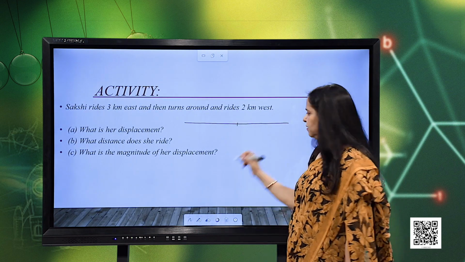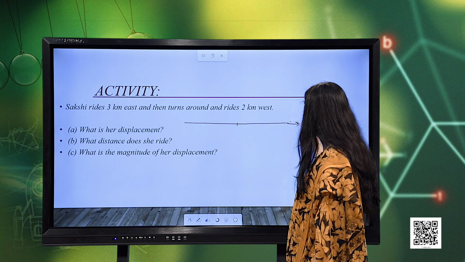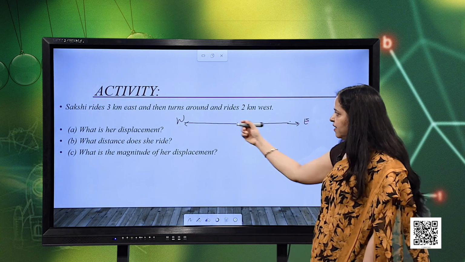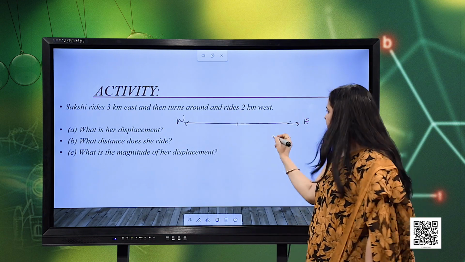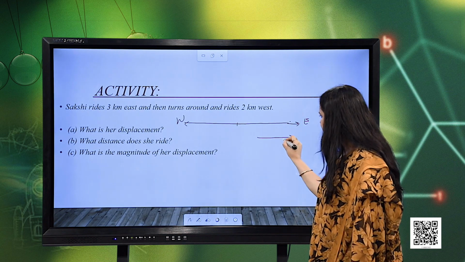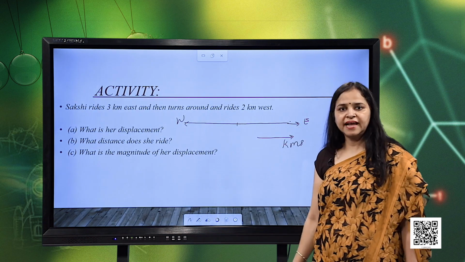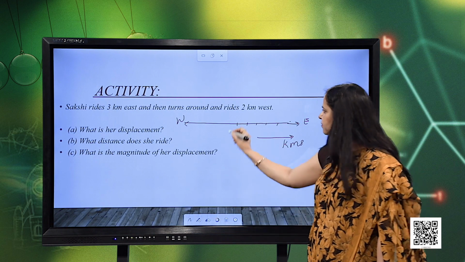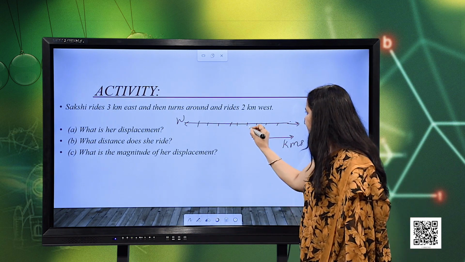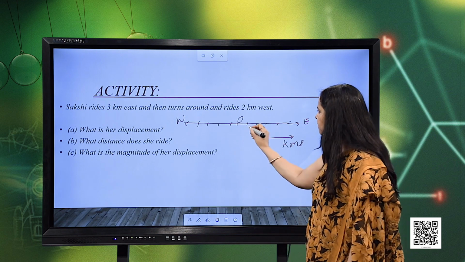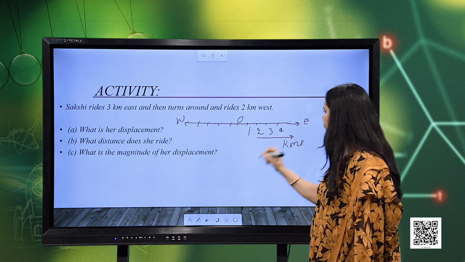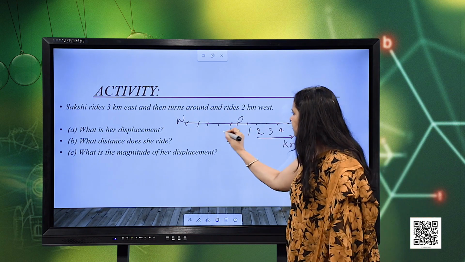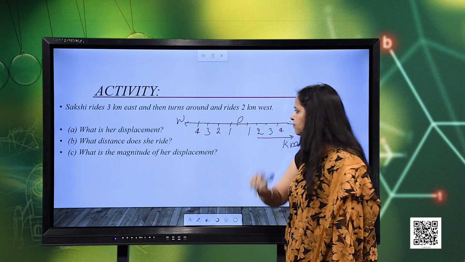So, again I consider a reference frame, a simple reference frame with respect to direction. Towards the right is east, and this direction I consider west. Since the distance travelled is in kilometers, I will mention the scale in kilometers. I can divide the scale in equal divisions on both sides and mark it as 0. This is the origin, then 1, 2, 3 and 4. Here 1, 2, 3, 4 specify the distance in kilometers. Same way here also 1, 2, 3, 4.